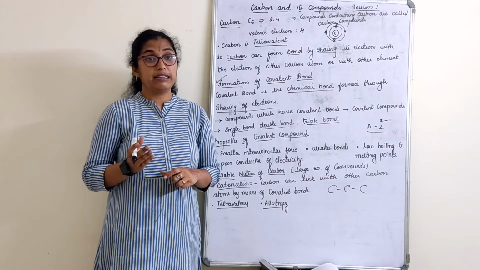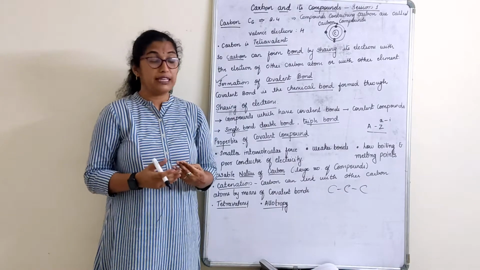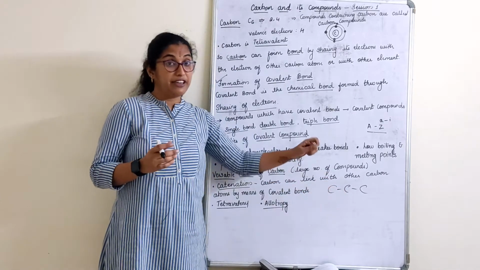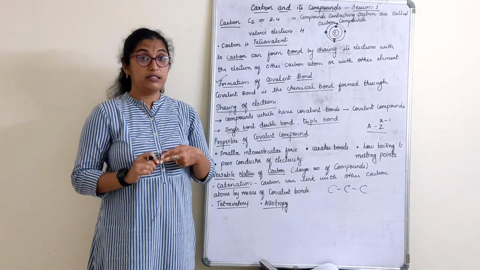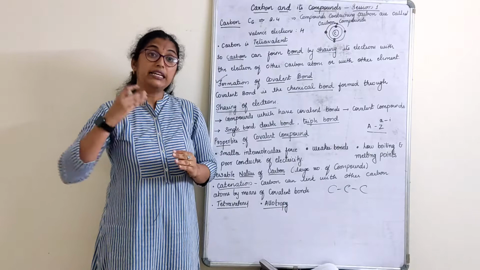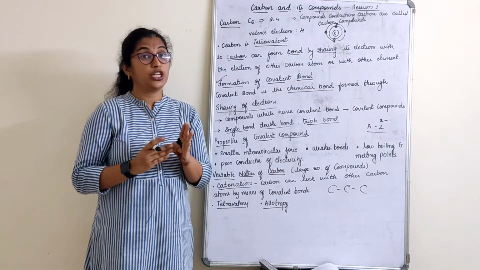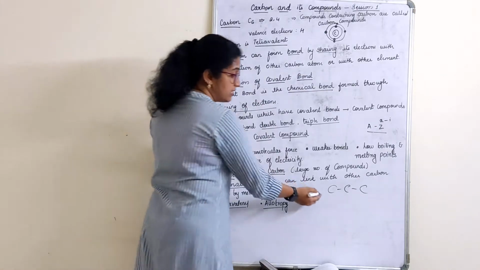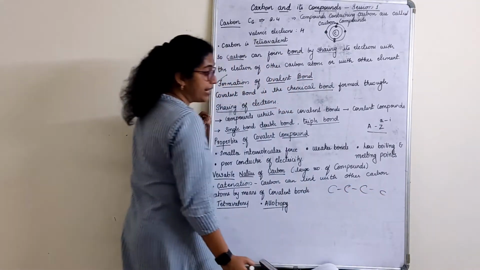Now, how can it link? What are the different ways of linking? We know that carbon can link with carbon atom by way of single, double or triple bond. Again in the form of straight chain, branch chain or a ring chain. See, this is an example for a straight chain.